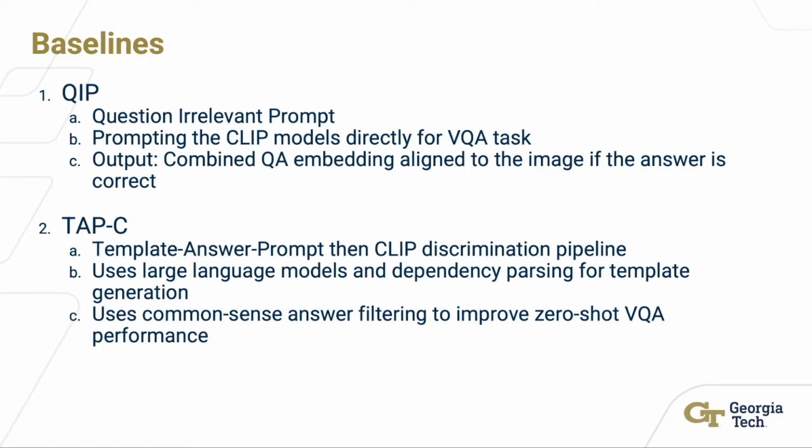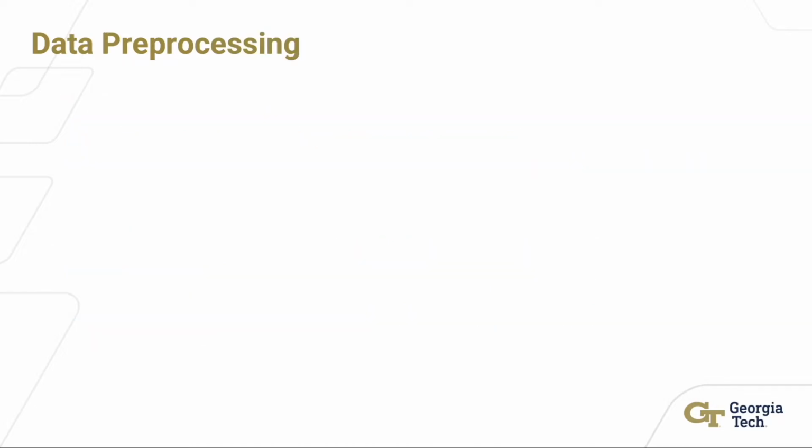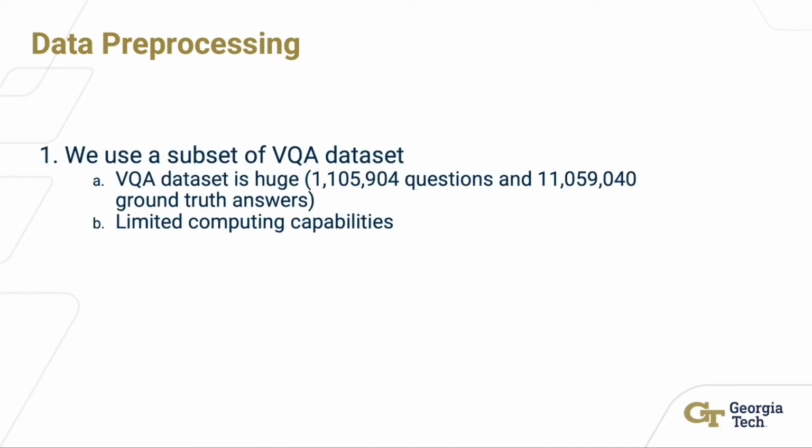As common sense, the species of flower can never be a vase. TAPC then leverages pre-trained language models to filter out less likely answers, as it would have a positive influence on final question answering performance. Once TAPC gets a filtered set of answers, they replace the mask with all candidate answers to generate candidate prompts. For experiments, we use a subset of the VQA dataset that was sampled using a simple heuristic.